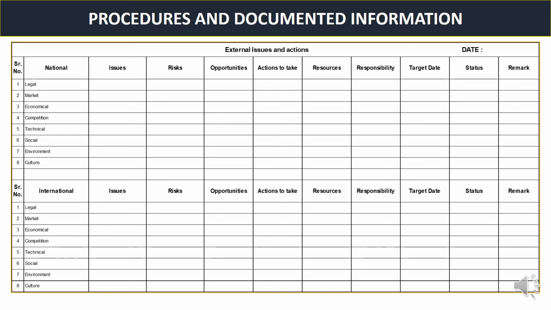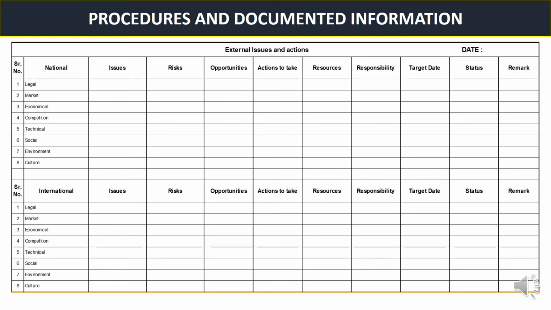Why I am putting the fourth and fifth columns, that is risk and opportunities, is because while doing any planning or while handling any issues, the risk and opportunities should be considered as per the ISO 9001:2015 new requirements. Then the next columns are actions to take on this risk and opportunities, resources required to take actions, responsibility, target date, status, and remark. The same is applicable for international also.